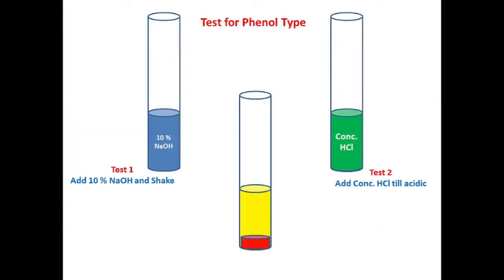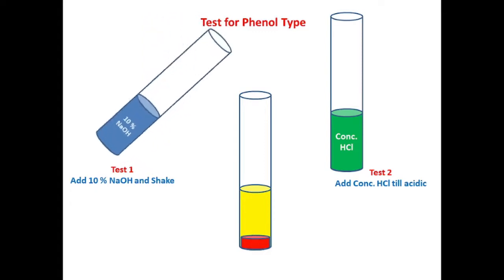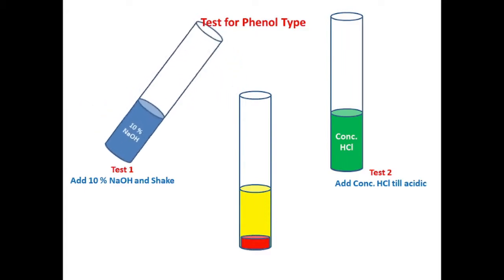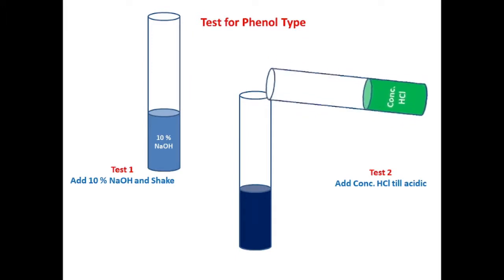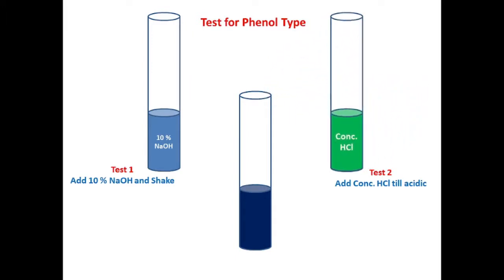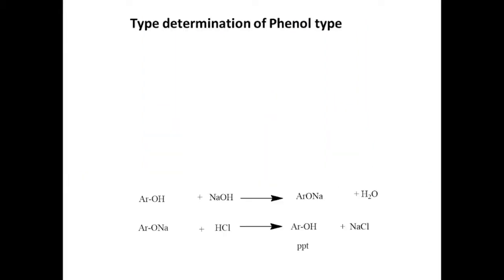Second test is for phenol. Take a mixture in test tube and add 10% sodium hydroxide solution. If substance is soluble, then phenol may be present. To that filtrate, add concentrated HCl till acidic. Formation of precipitate indicates phenol is confirmed. Type of organic compound is phenol. This is the reaction for phenol type.